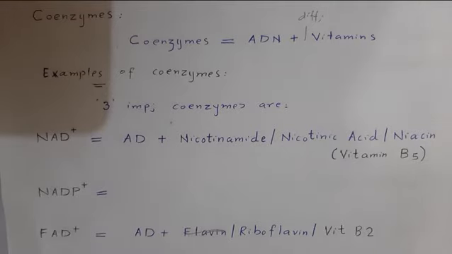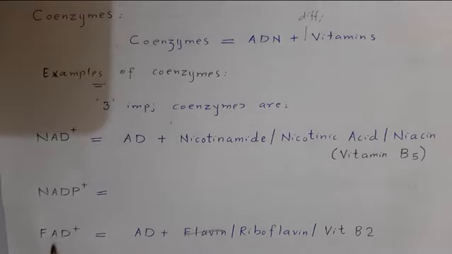NADP is one form of NAD. It is also a form of the NAD coenzyme, but it carries a phosphate with it, so it is called NADP.